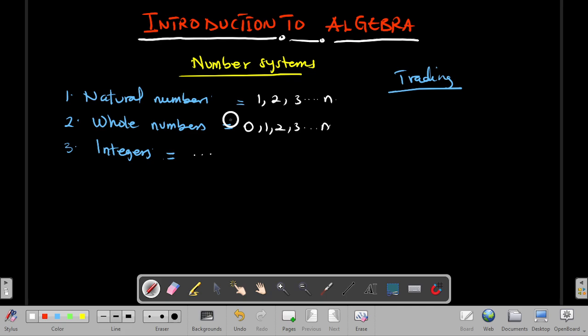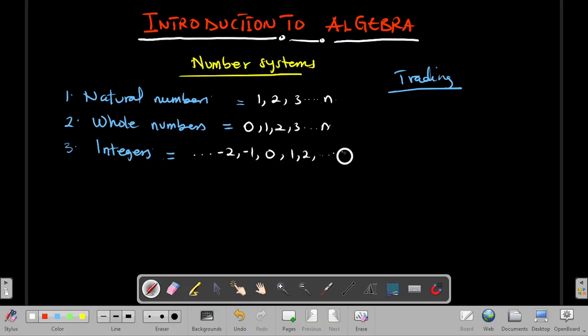Looking at natural numbers, they started from 1, whilst whole numbers started from 0, but integers doesn't have a beginning, so I'm going to have ..., -2, -1, 0, 1, 2, ..., and also three dots. So this is the set of integers, just to account for negativity.